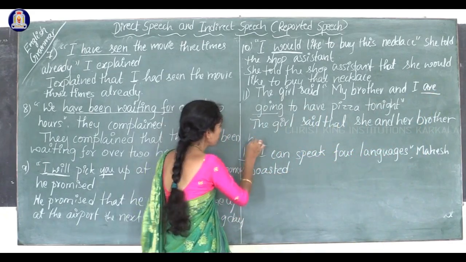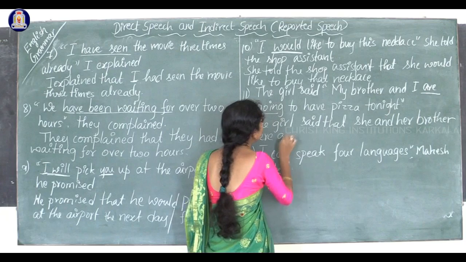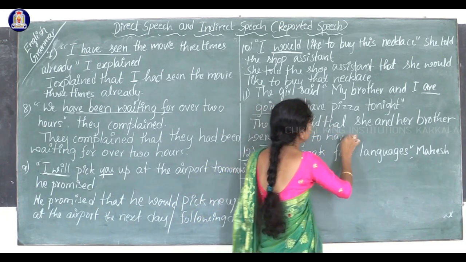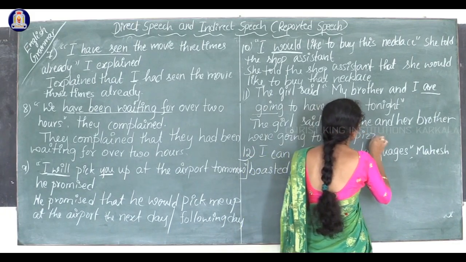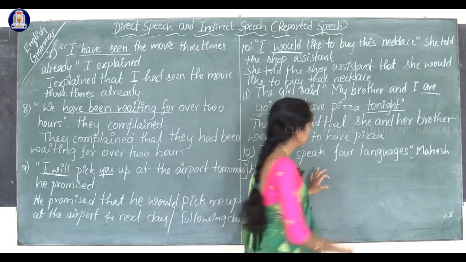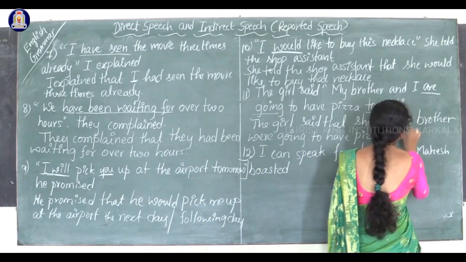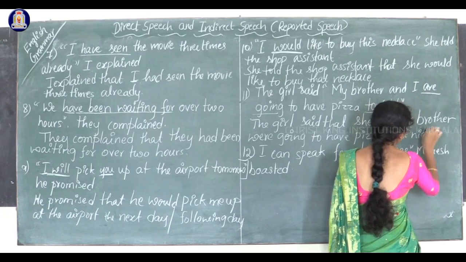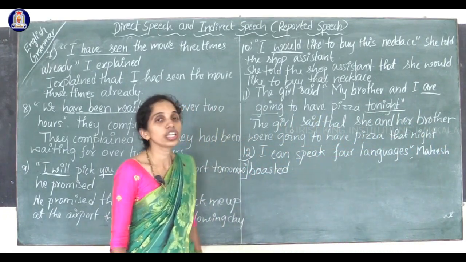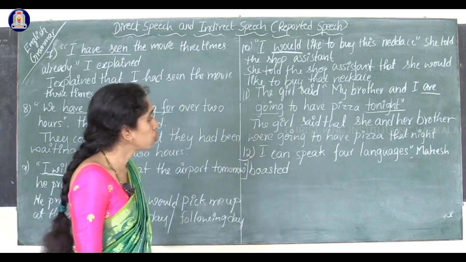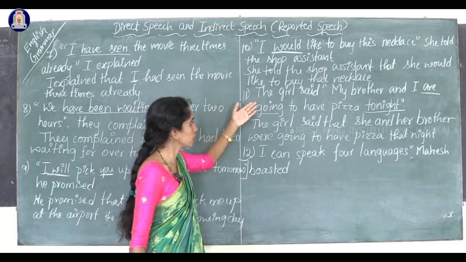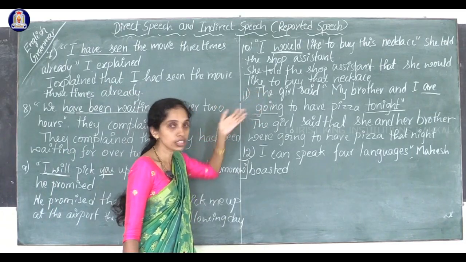Were going to have pizza tonight. Tonight becomes what? That night. The girl said that she and her brother were going to have pizza that night. So this is the reported speech of this direct speech.